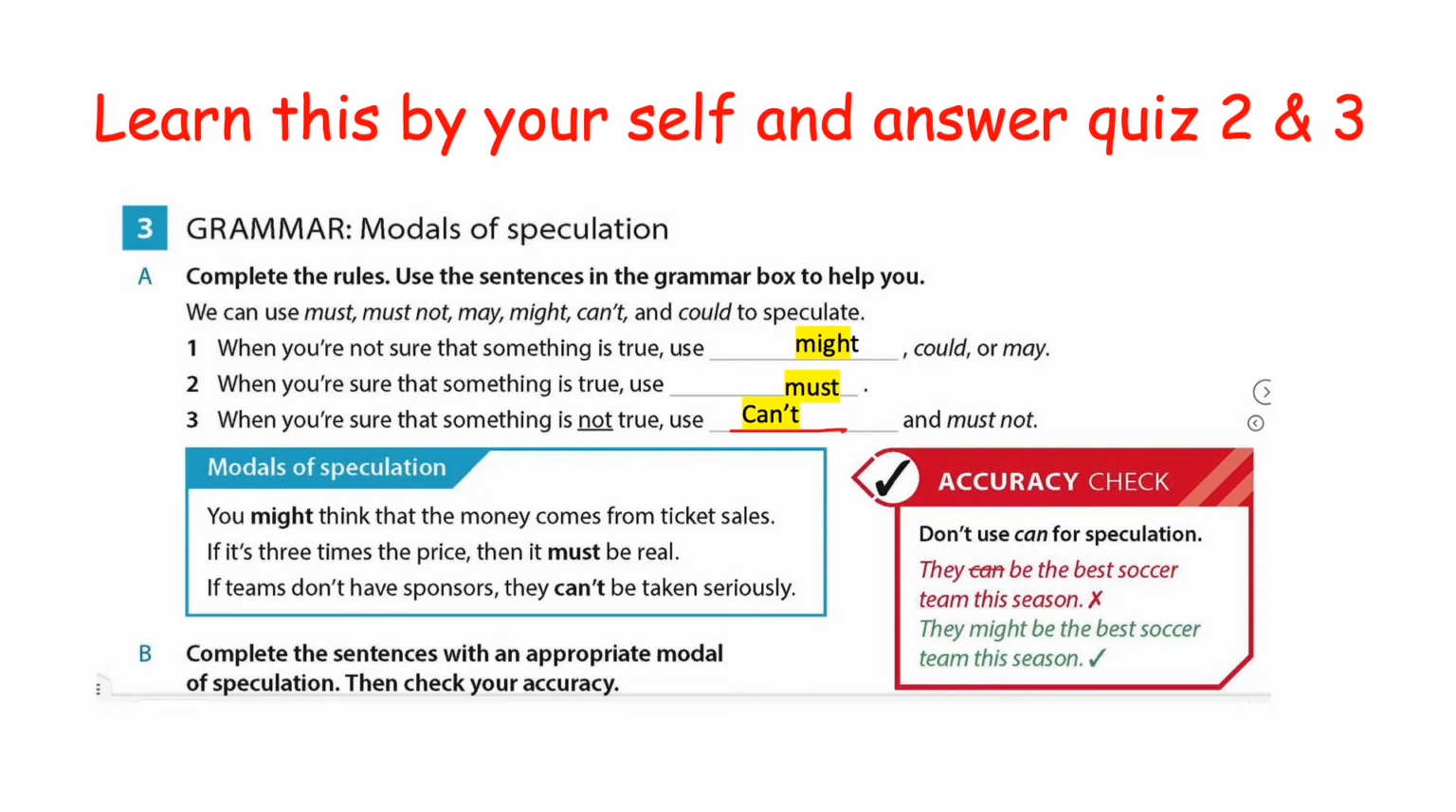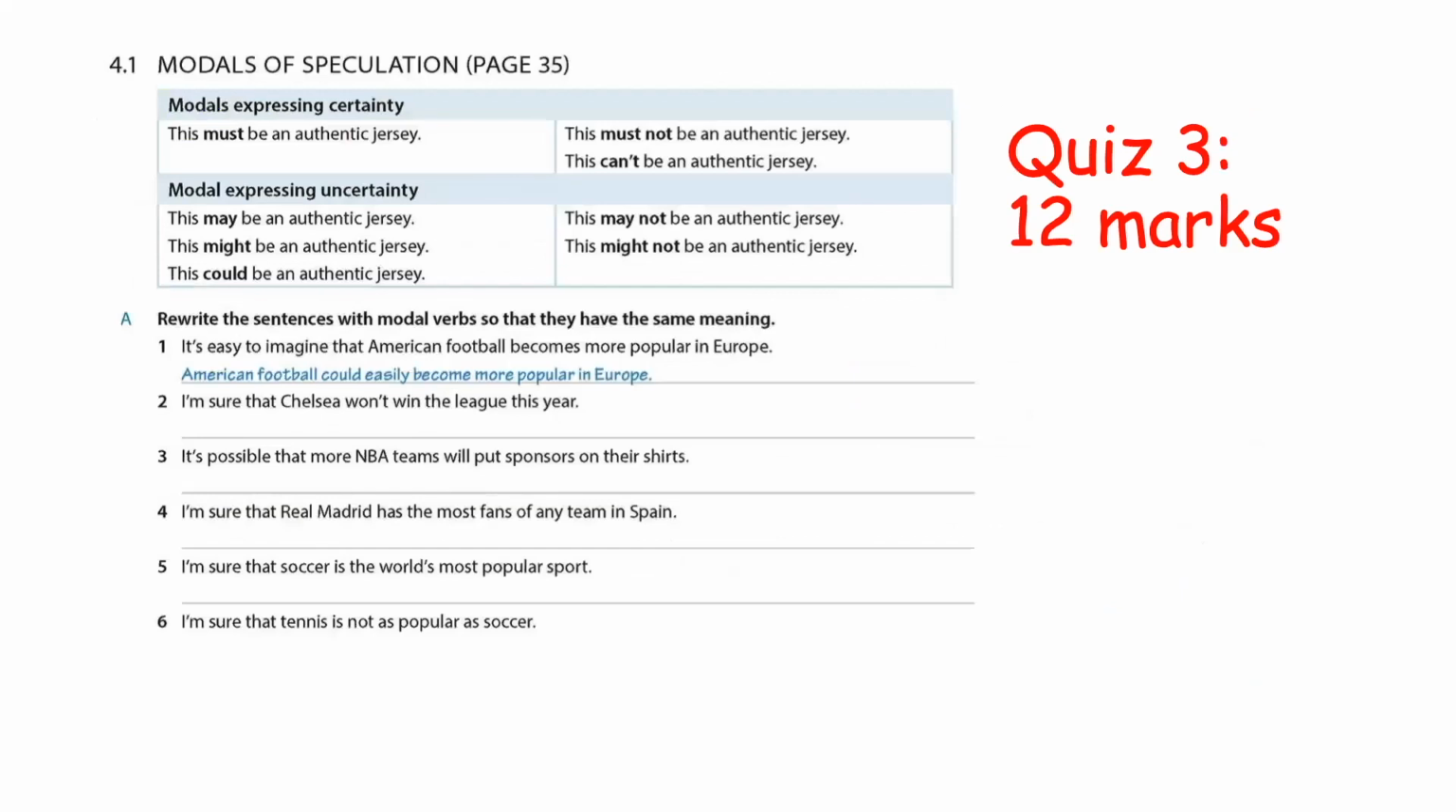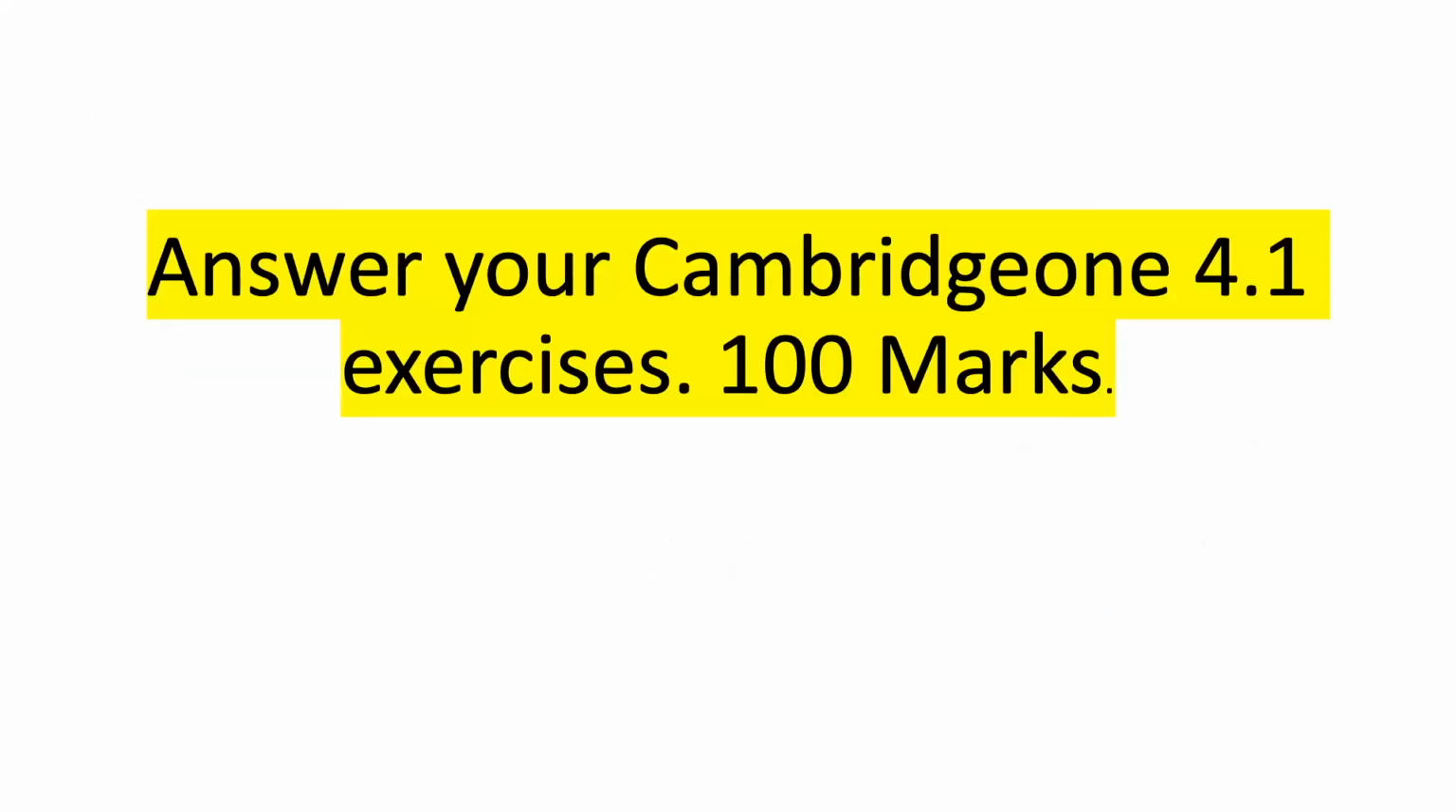If teams don't have sponsors, they can't be taken seriously. What is that? A can't. Something you are sure that it's not true. So you can answer your quiz 2 and quiz 3. And then you go on with your Cambridge 1 4.1, that is 100 marks. Okay, in the question, send a message to me, and your Kahoot for this will be next week, maybe before we start 4.2. Okay, thank you very much.